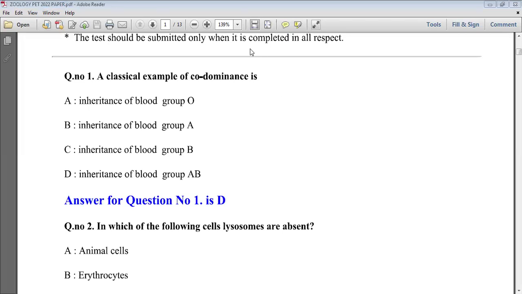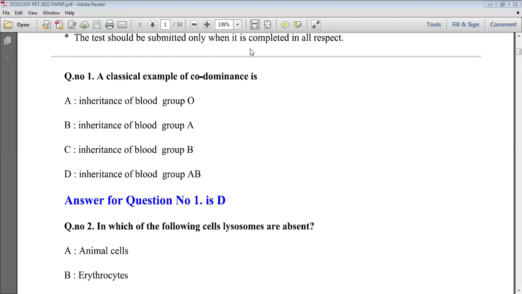So first question is here. Classical example of codominance is. So first of all, what is codominance? This question is related with the inheritance in human beings. What is meant by codominance? When inheritance happens, characters and traits are inherited. For any one character, there is a single gene responsible for that, and that single gene has two alleles to control that factor or that character.